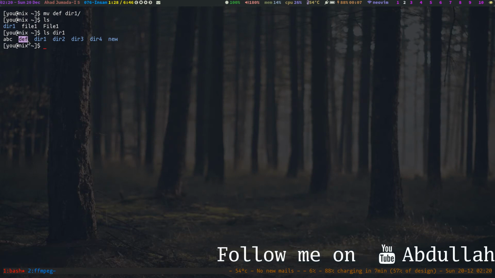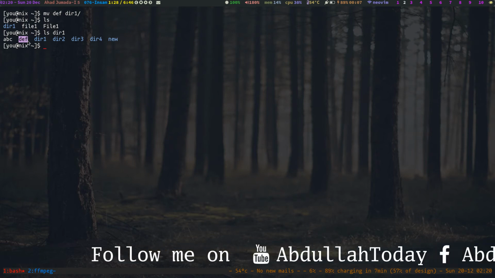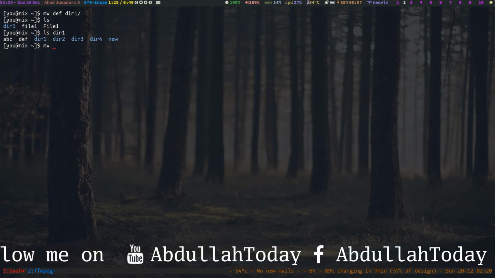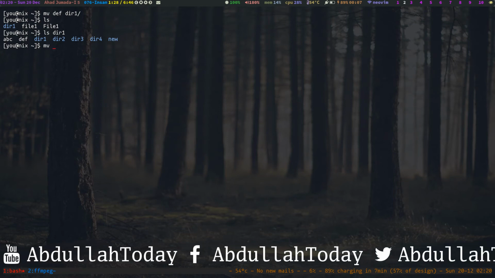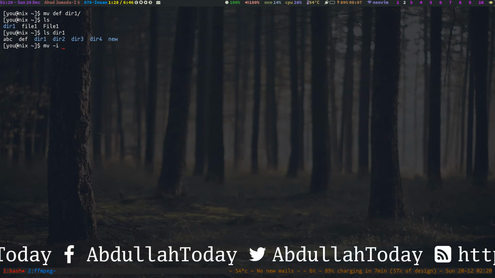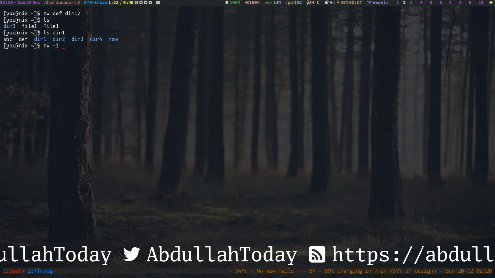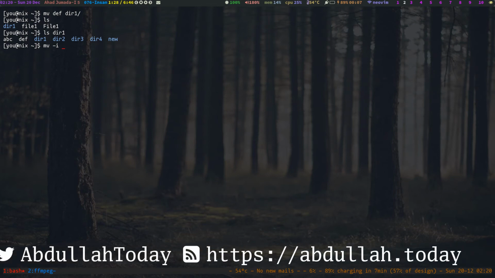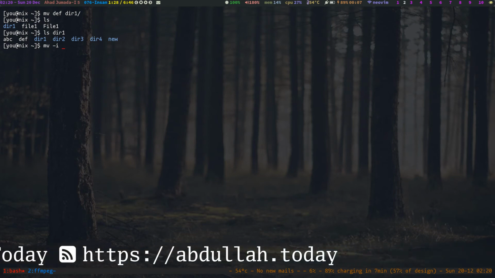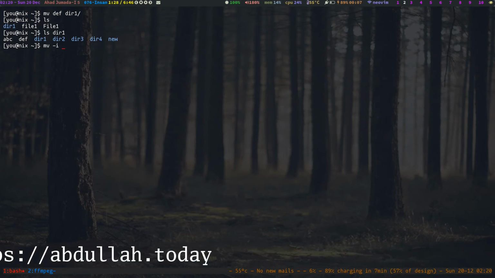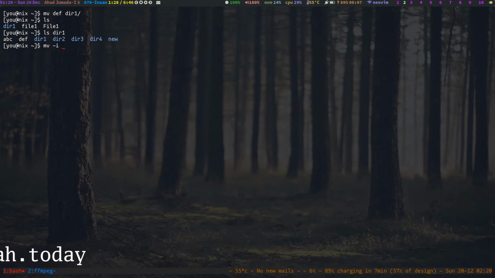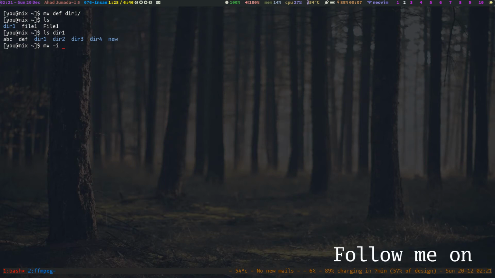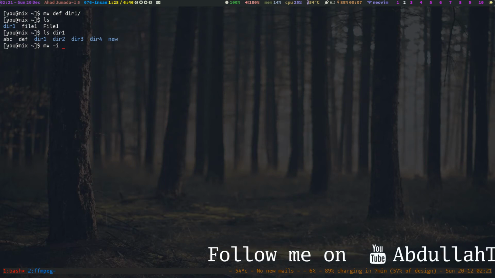It also has some options. It has the -i option, which is interactive: before overwriting an existing file, it prompts the user for confirmation. If this option is not specified, mv will silently overwrite the files.